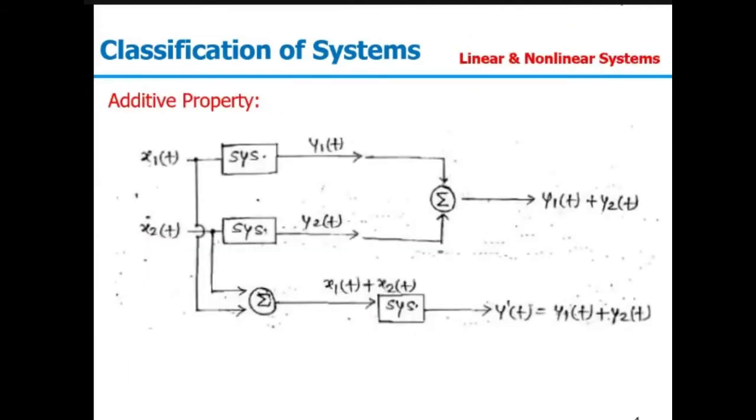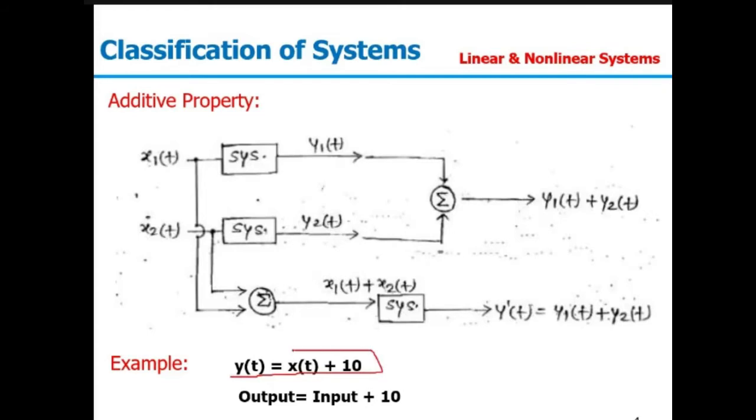Talking about the first, that is additive properties. So suppose you have given an input output relationship y(t) equal to x(t) plus 10. So this is the input output relation which is given to you, and from here I can say output is nothing but input plus 10. That is the relation in between input and output.